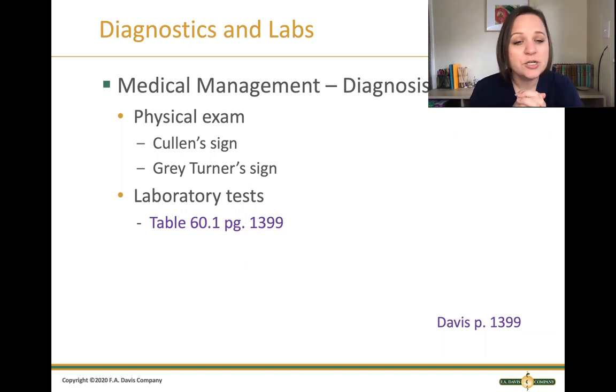Laboratory tests, there's a good table for you to notice on page 1399 of different tests that we're going to see. Specifically, I want to point out amylase and lipase. Now, amylase is a pancreatic enzyme that helps with digestion of carbohydrates, and lipase is a pancreatic enzyme that helps with the digestion of fats. And so both of those, we may see a spike or an elevation when someone has acute pancreatitis.